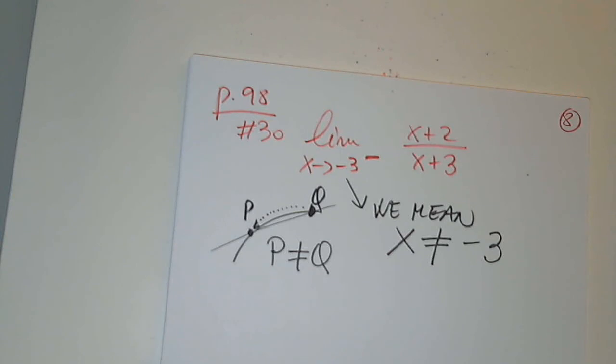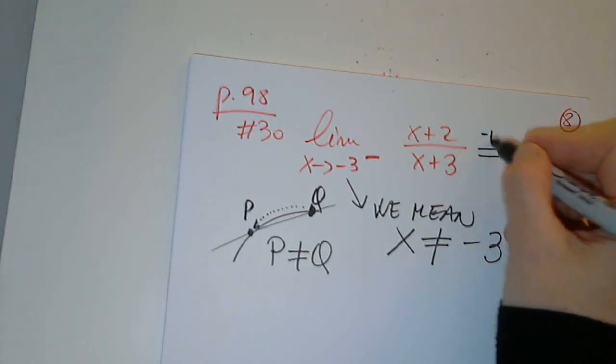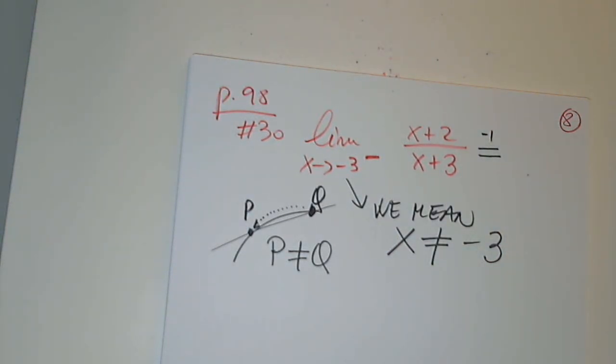But what if I get 5/0? Now I'll scratch my head. 5/0. It's either infinity, -infinity, or DNE. What do I do? So let's plug it in. Tell me what you get. What do you get at the top when you plug in -3? -1. What do you get at the bottom when you plug in -3?